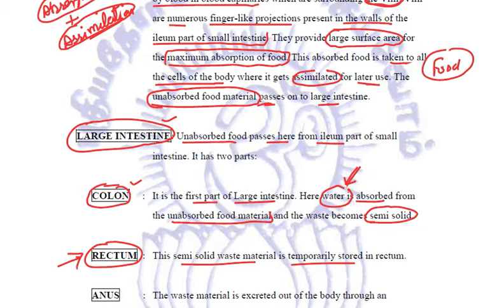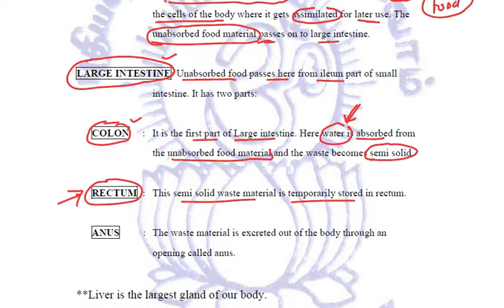Once this rectum starts filling, and after a particular level, the rectal muscles contract, because of which all this waste material is excreted out of the body through the anus, which is an opening. So from the anus, the process of excretion takes place. This is our human digestive system.